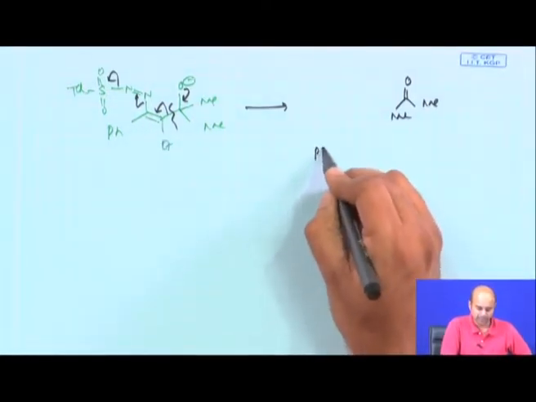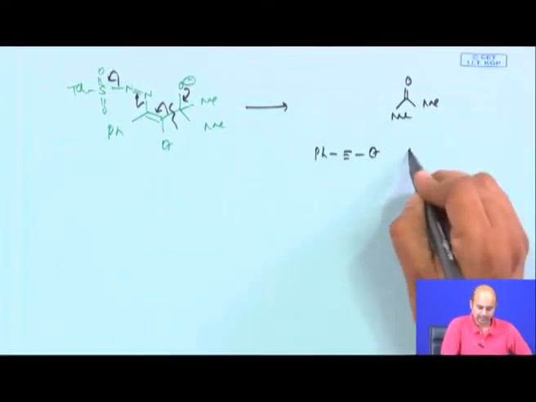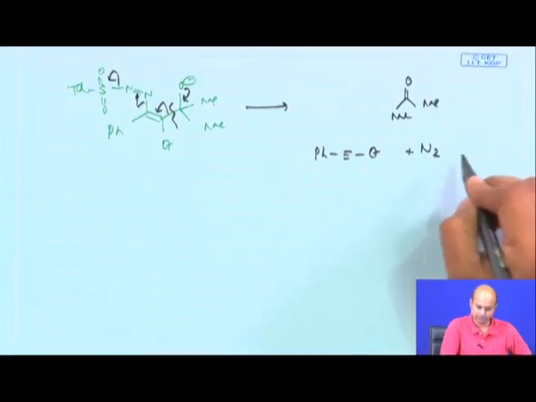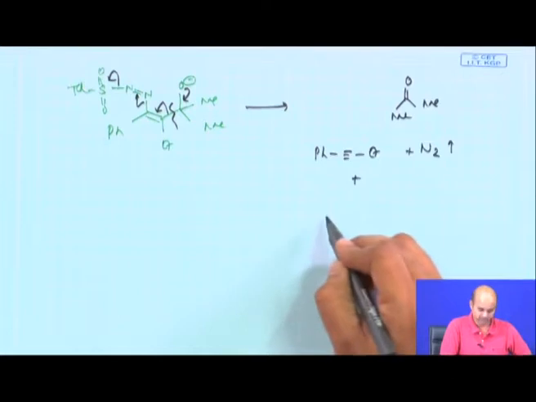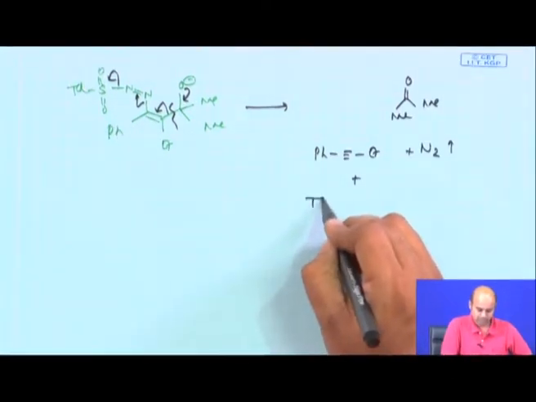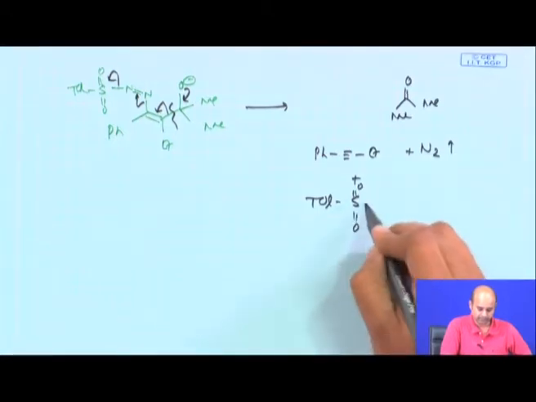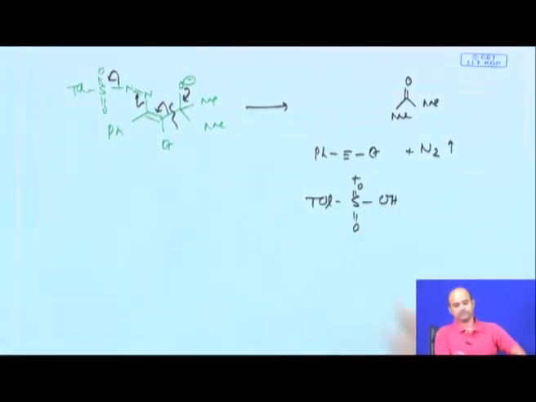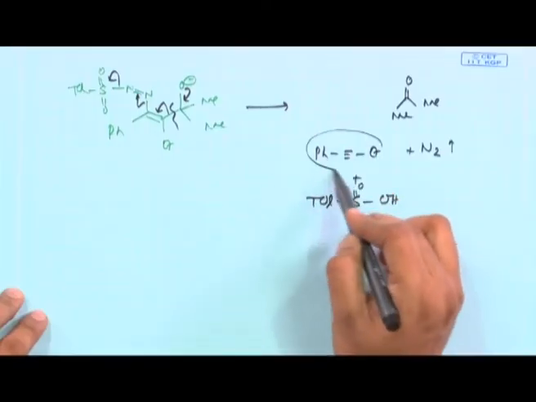Alkyne means you are basically getting Et, and then you are getting nitrogen as a gas, and you are also getting this toluene sulfonyl thing, probably as an OH minus. So, the entire thing is a unique fragmentation reaction, which will basically give you an alkyne as the main compound.